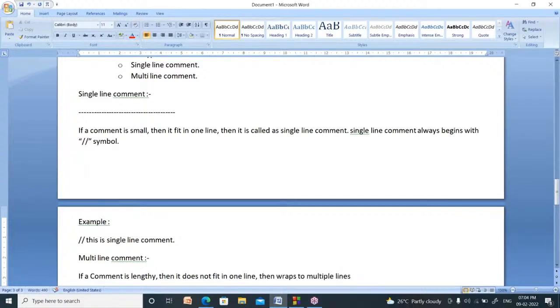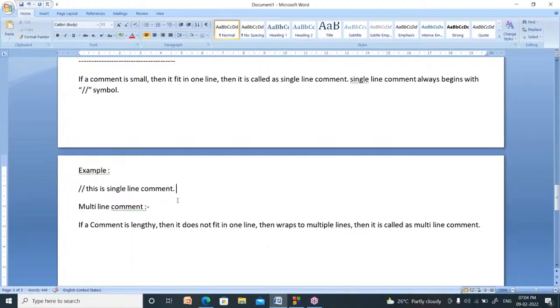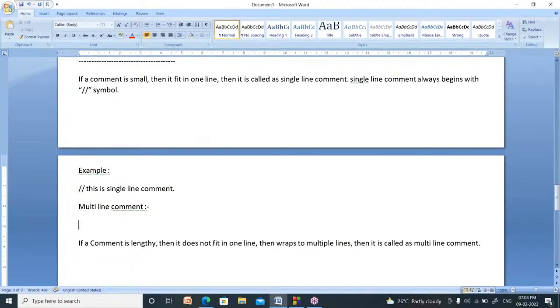If you write a comment in multiple lines, then it is called a multi-line comment.